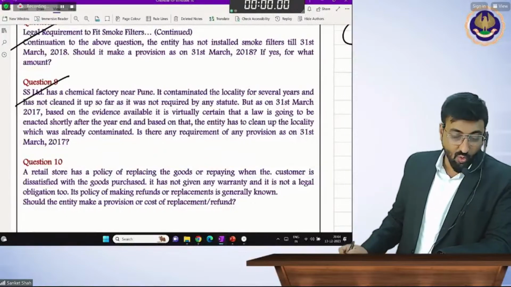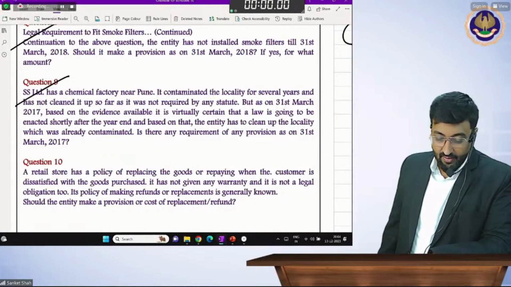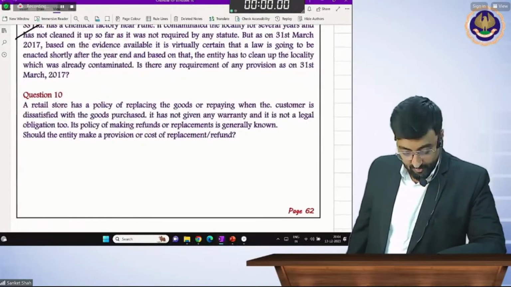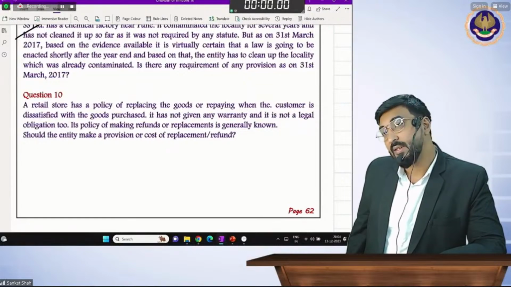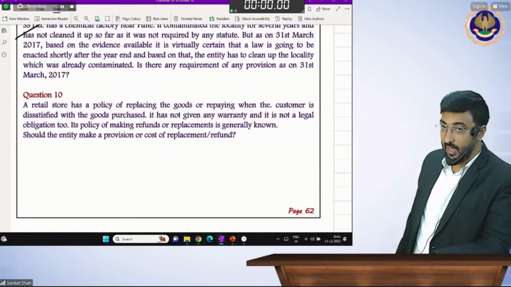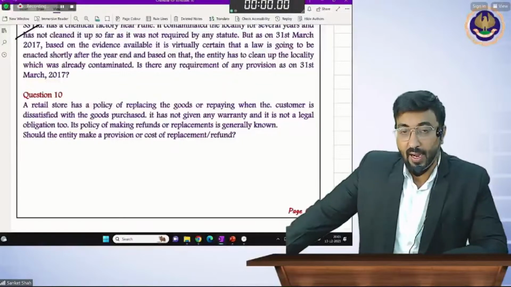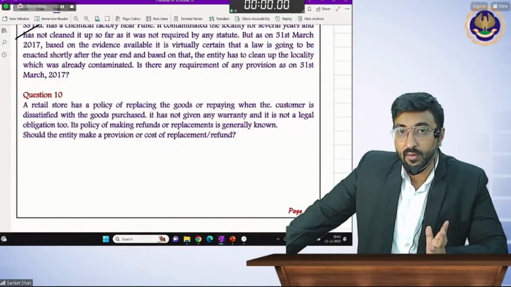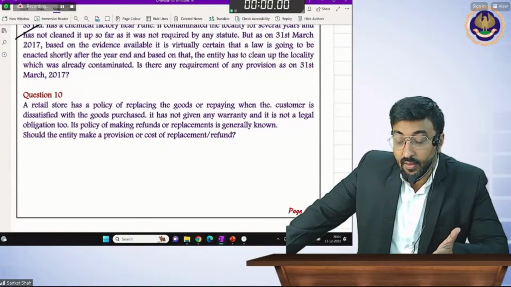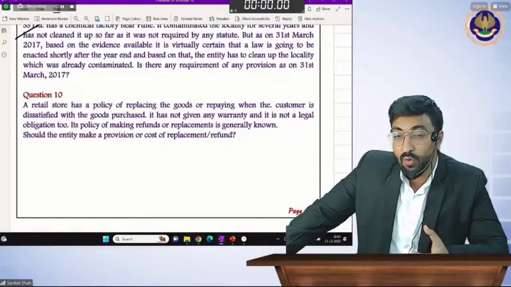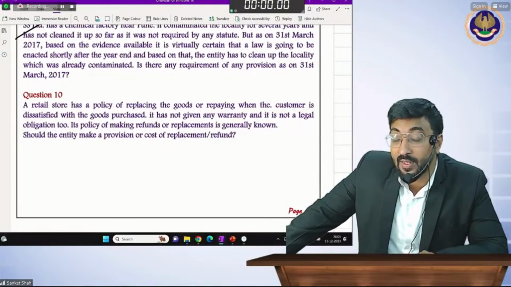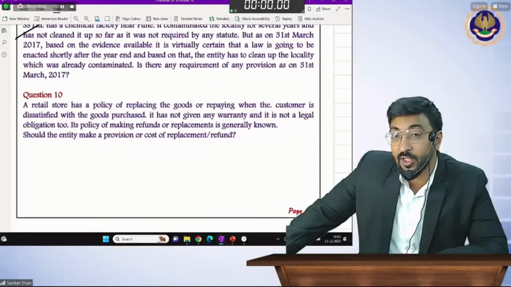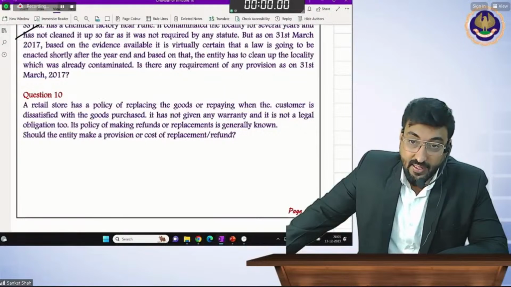So question number 9 is over. Question number 10. Now you are enjoying all these examples. Now it's not very difficult, the language, because when I studied this Accounting Standard 29 in my life the first time, I was very scared. Why? The reason is that the sentences were really very difficult for me to grasp, the wording of AS 29. And after breaking all these sentences, after making some parts of this definition, or dividing this definition into some sentences, I found this standard very easy.